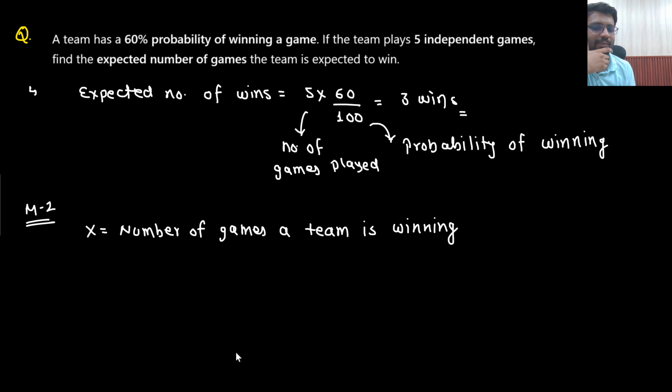This x will be equal to the number of games a team is winning. What you are supposed to find out is the expected number of games a team is winning. This is what you are supposed to find out.